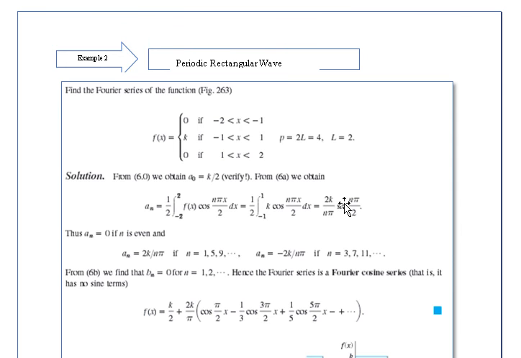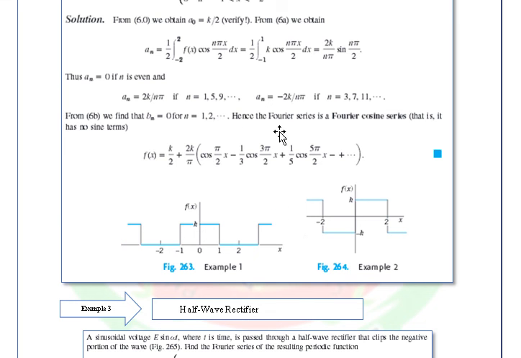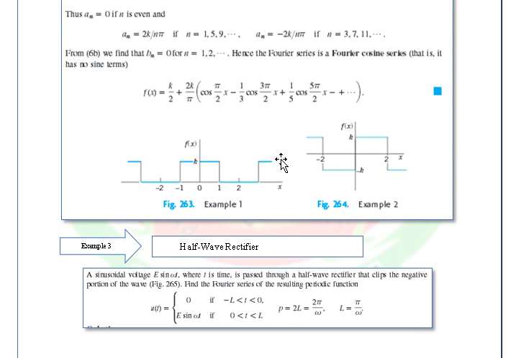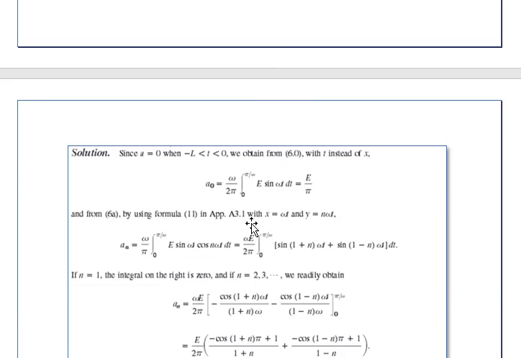Okay? Now, substitute the value. Okay, substitute natin dito. So, mangyari is that, yung a sub n natin is equals to 0, no? Since if we use this one, that will be equals to 0, and b sub n is equals to this one. Okay? So we have now the final answer of the Fourier series. Okay? Now, so we have also here an example, so take a look at that one.